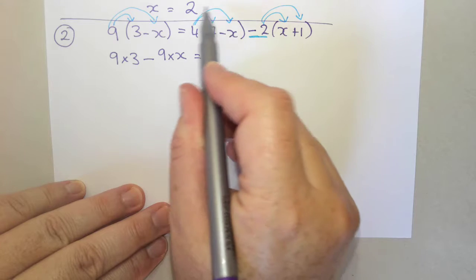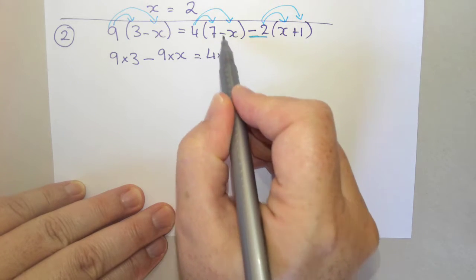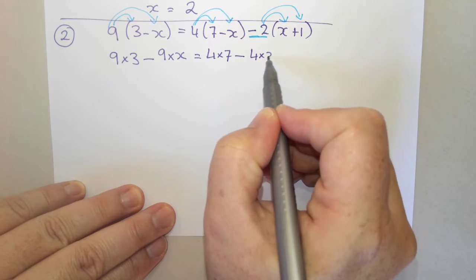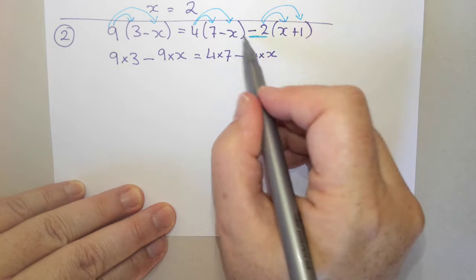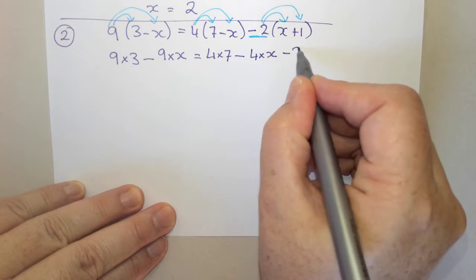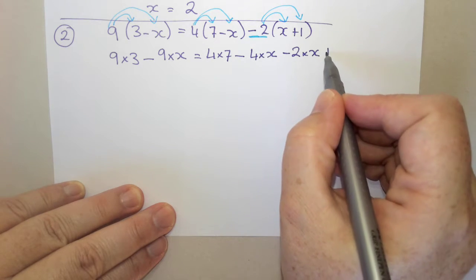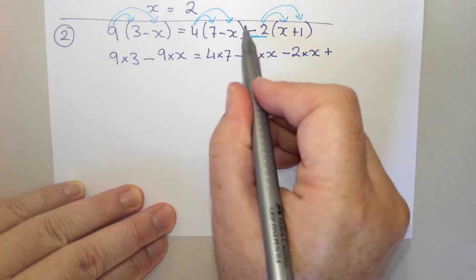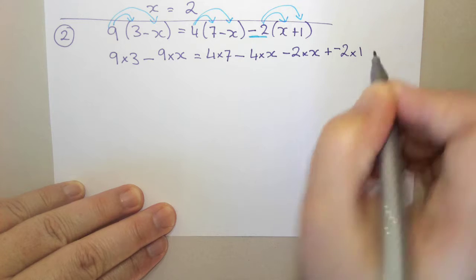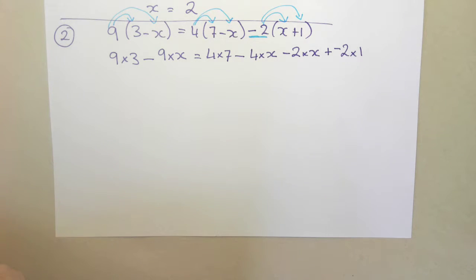Now I'm going to do this bracket here and expand this. So I've got 4 times 7 minus, I'm going to go back and do 4 times x. Now I've got this next one, and remember it's minus 2, so it's negative 2 times x. And then I've got a plus there, because that's my plus. And now I'm going to go back here and I've got negative 2 times 1. Okay, so that's expanding them all out.